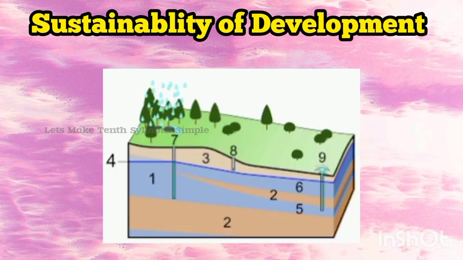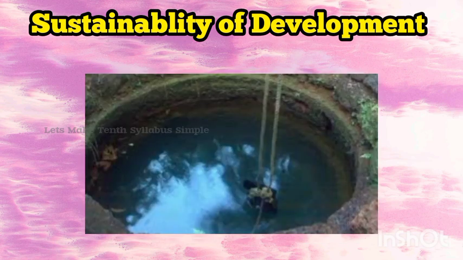Groundwater is an example of renewable resources. These resources are replenished by nature, as in the case of crops and plants. However, even these resources may be overused. For example, in the case of groundwater, if we use more than what is being replenished by the rain, then we would be overusing this resource.